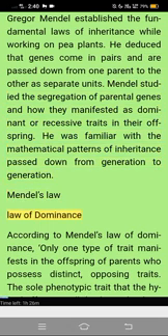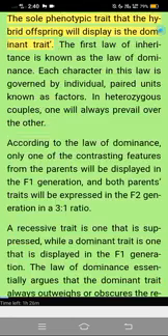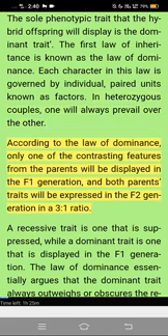Mendel's law. Law of dominance. According to Mendel's law of dominance, only one type of trait manifests in the offspring of parents who possess distinct, opposing traits. The sole phenotypic trait that the hybrid offspring will display is the dominant trait. The first law of inheritance is known as the law of dominance. Each character in this law is governed by individual, paired units known as factors. In heterozygous couples, one will always prevail over the other.